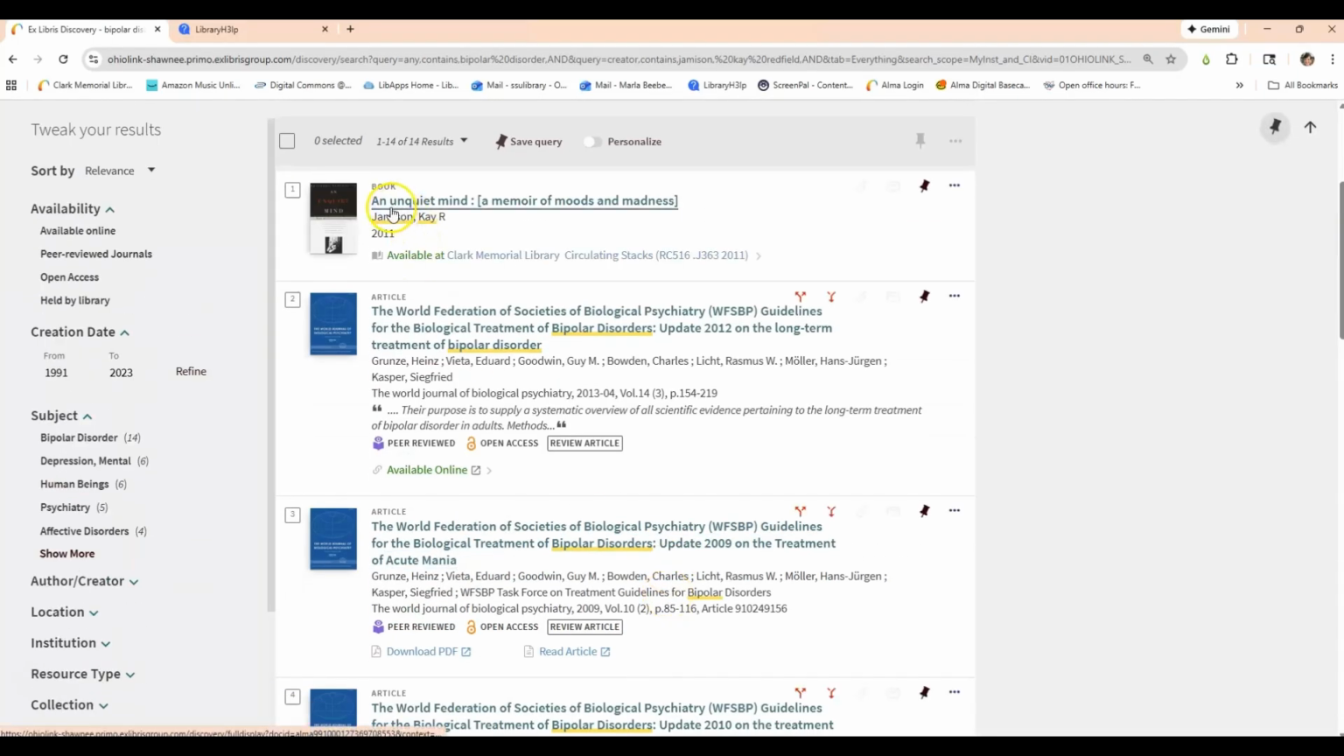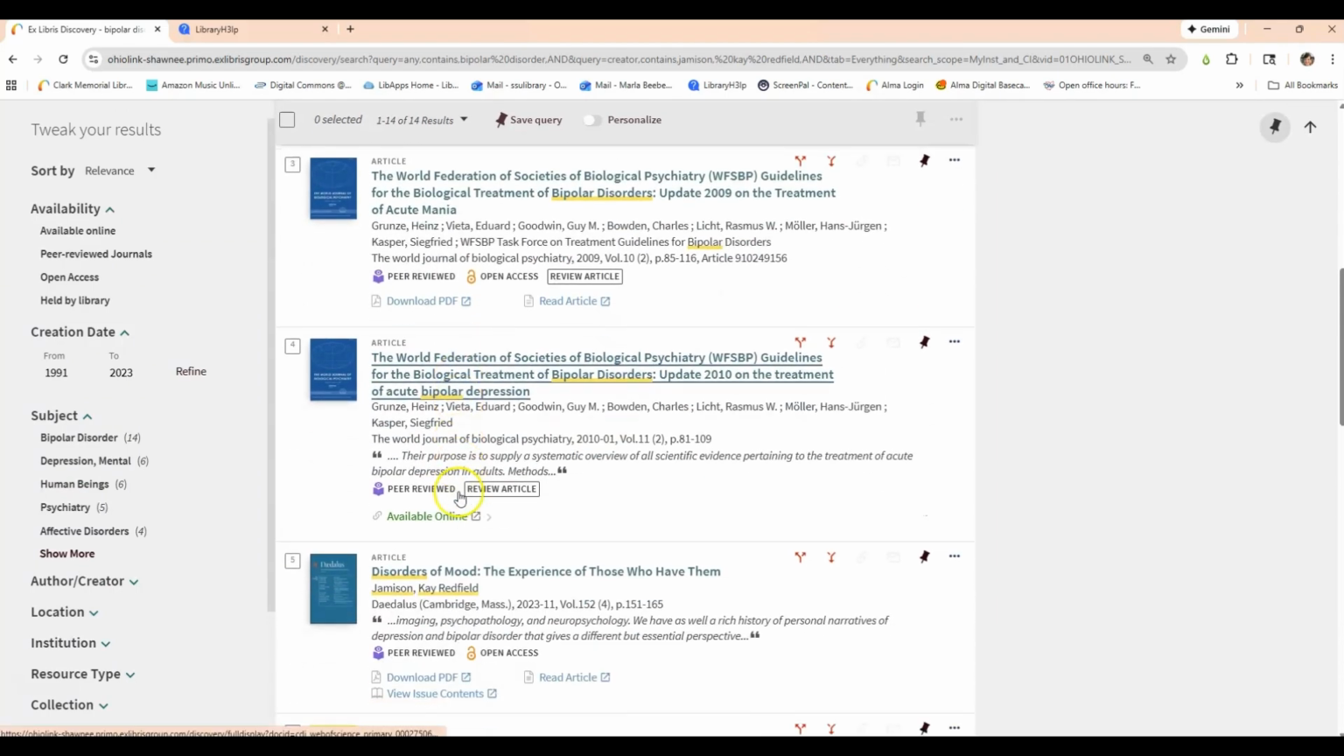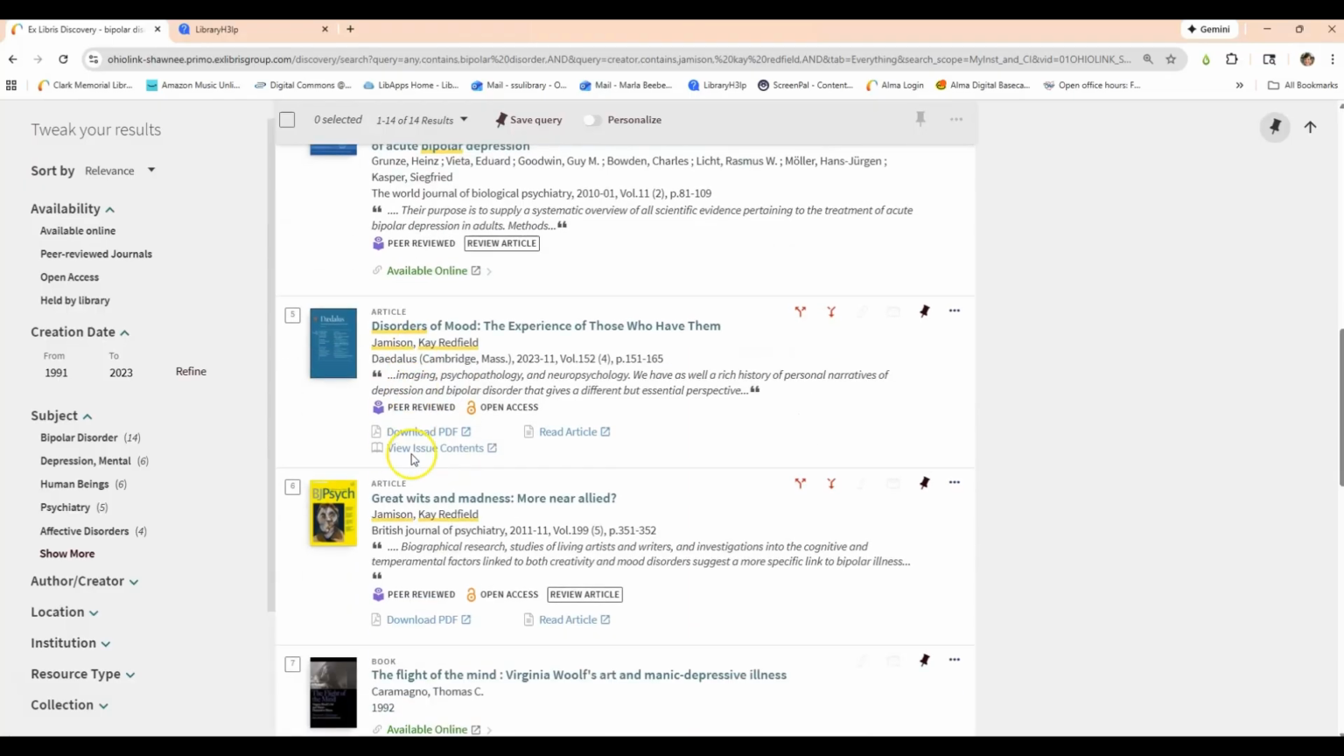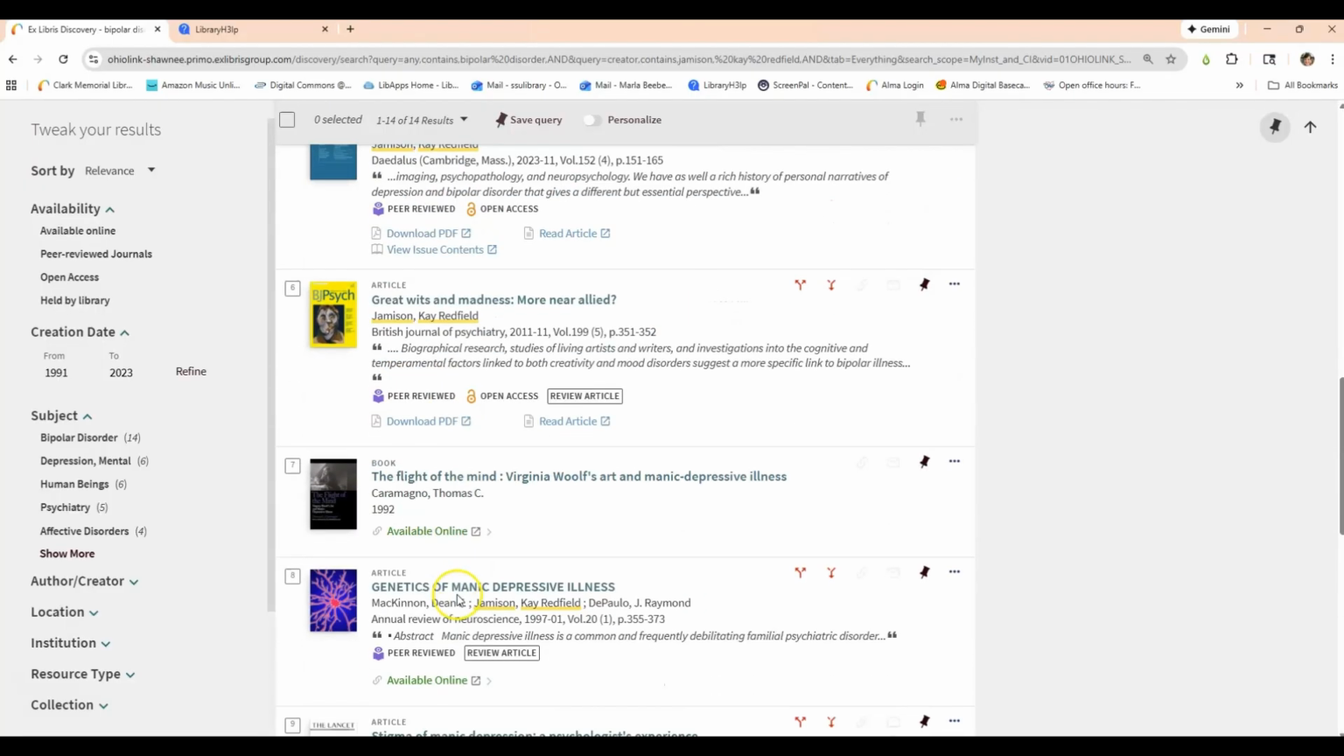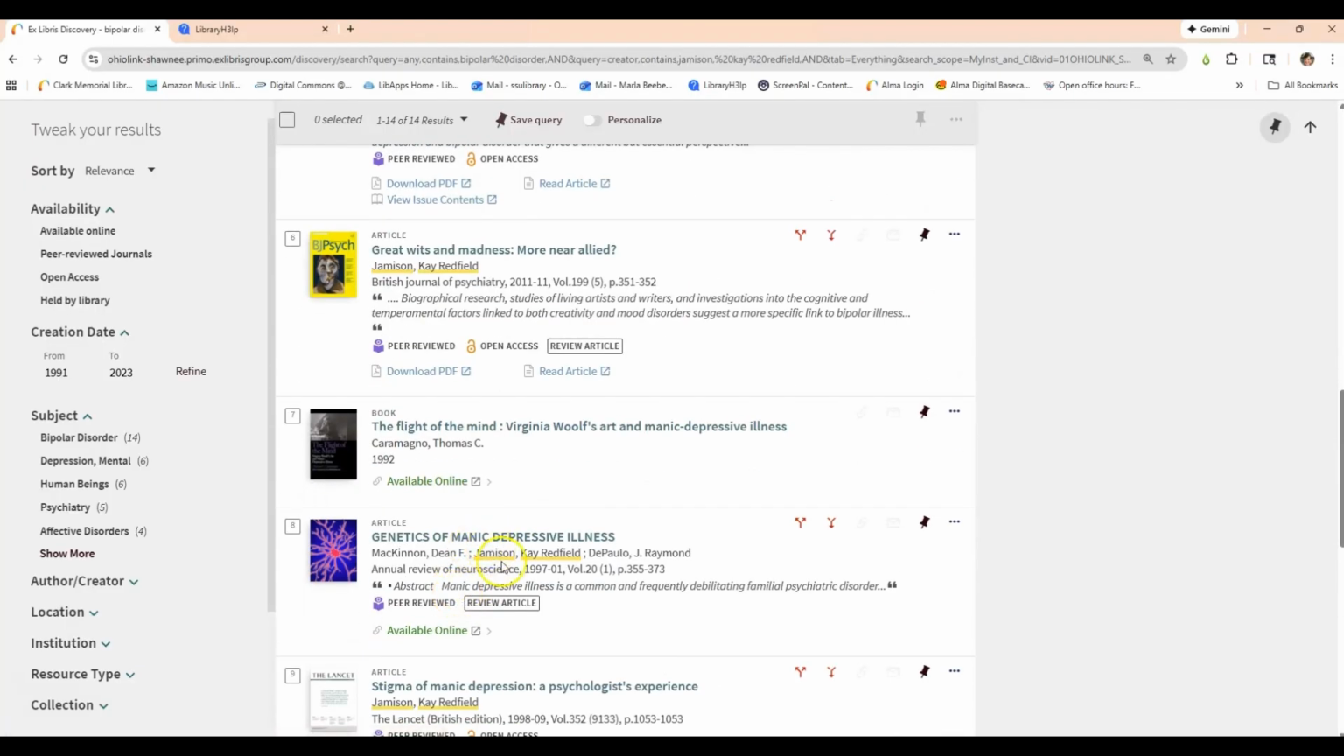Here's a book that is by K. Redfield Jamison. Notice we have it in our collection. And you'll notice as we scroll through here, it's obvious that K. Redfield Jamison was a part of the list of authors.